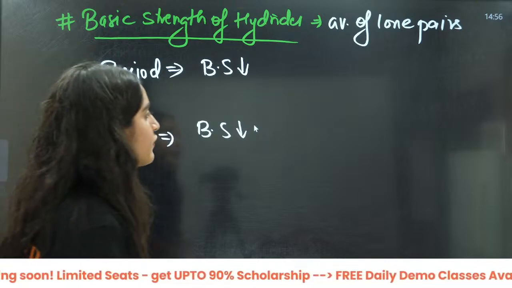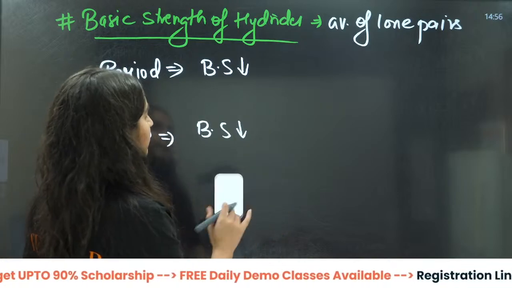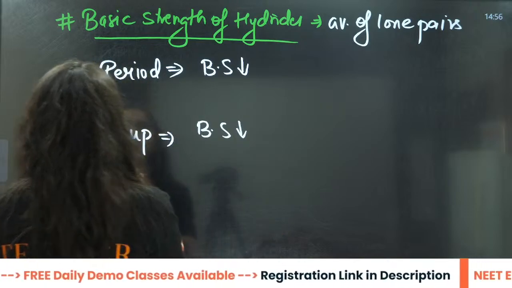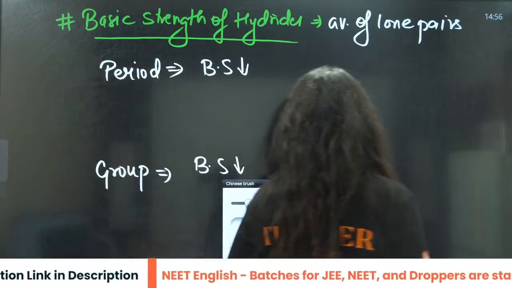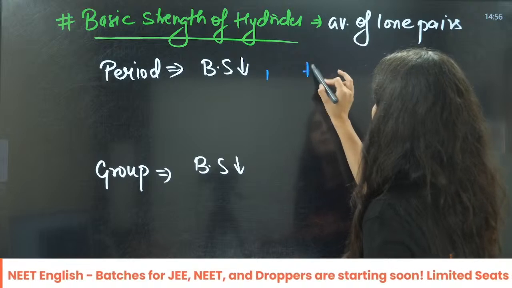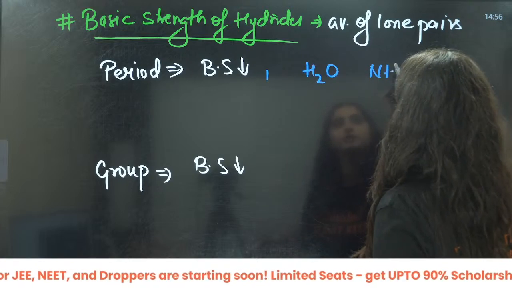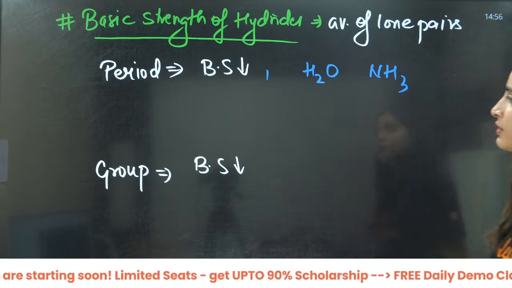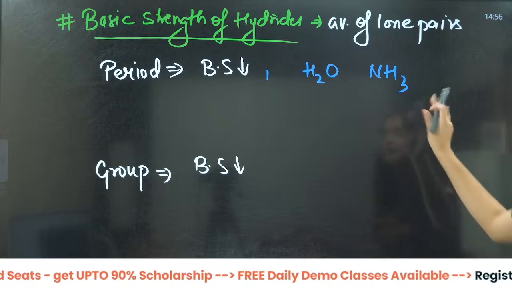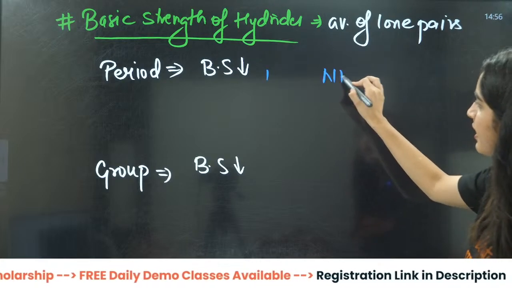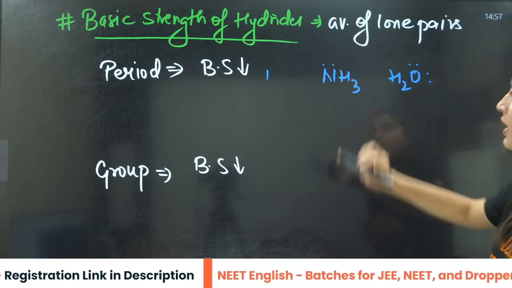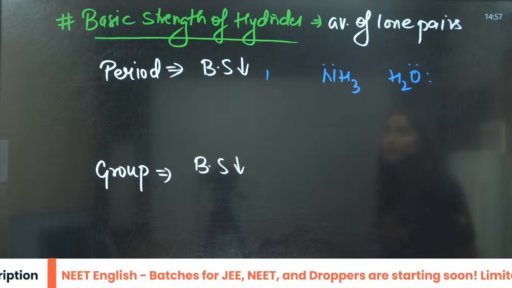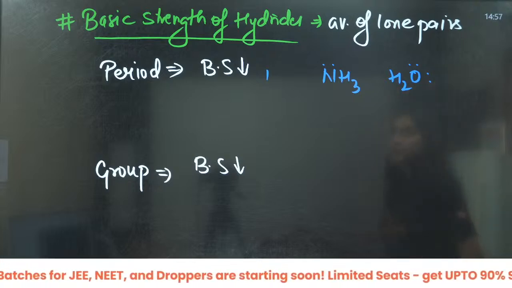For example, along the period, I'll give you one example: H2O and NH3. This is along the period. H2O has two lone pairs, NH3 has one lone pair. Lone pair availability is more here, right?